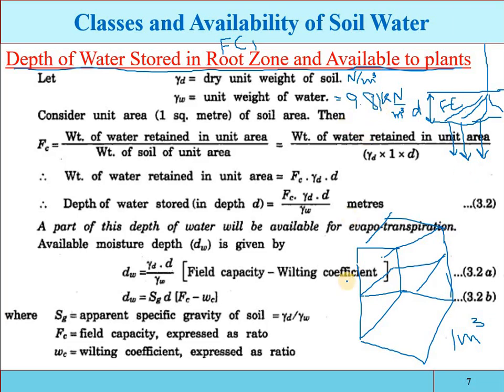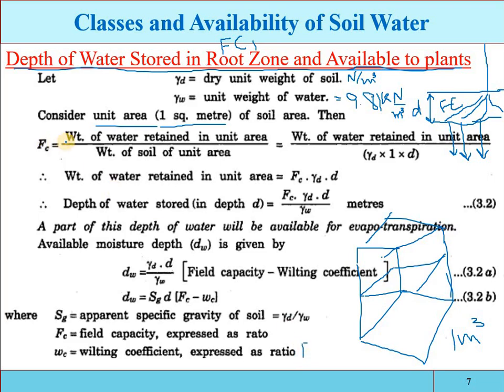Now we have considered this matrix, 1 cubic meter: height is 1 meter, width is 1 meter, and length is 1 meter. So its surface area will be 1 square meter. If the width is 1 meter and length is 1 meter, we can say that its area will be unit area, 1 square meter. Now, the weight of the water retained in the unit area, that is the definition of the field capacity.